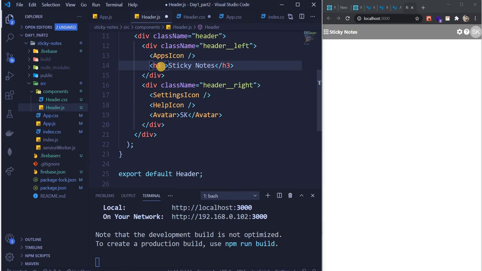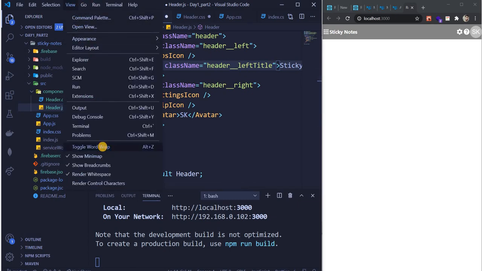So in this h3 tag, go and create another class name. The class name over here will be header underscore underscore left, and we have title, right? So just do title. You cannot do left underscore underscore title because that is not the convention. You can only go one level. So there should only be one underscore underscore, and you cannot go beyond that. So this is the BEM naming convention.